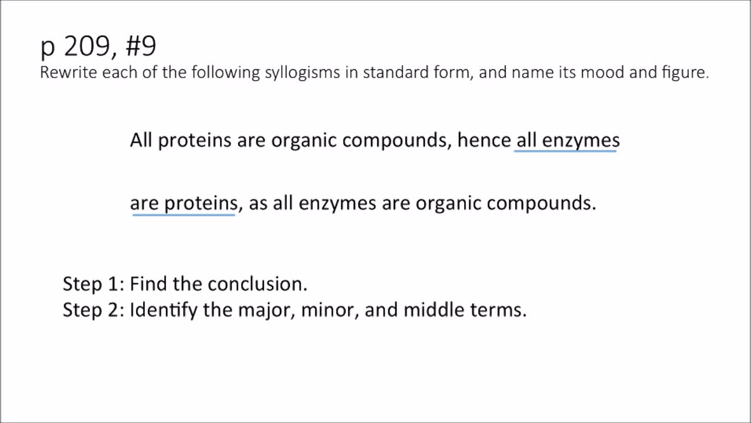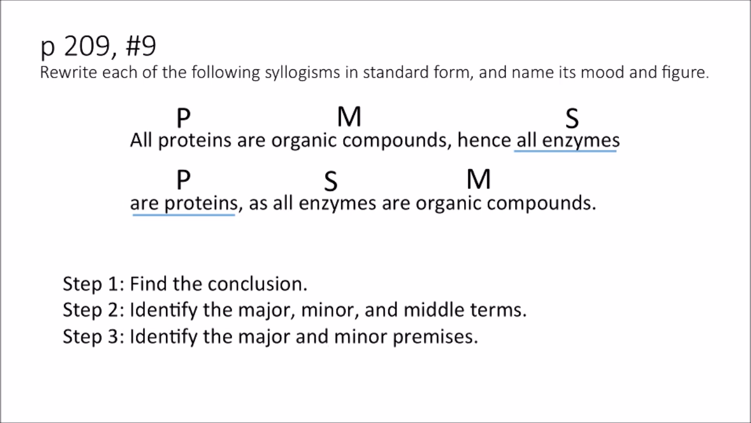Once you've found the conclusion, you can identify the major, minor, and middle terms. The major term is the predicate of the conclusion, proteins, both here and there, wherever it occurs. The minor term is the subject of the conclusion, enzymes, wherever it occurs. And the last term, organic compounds, is the middle term.